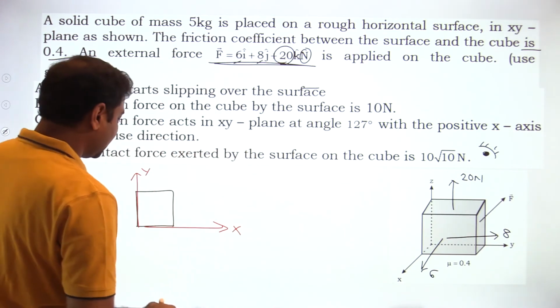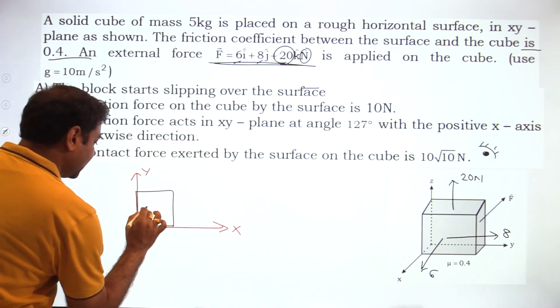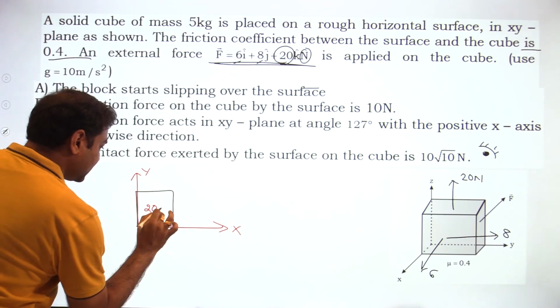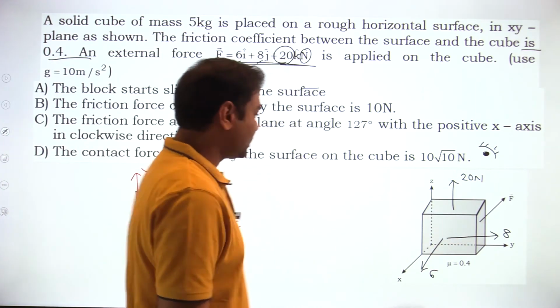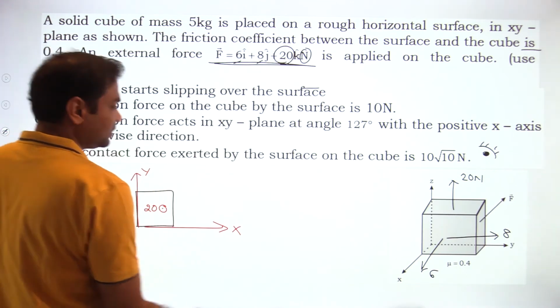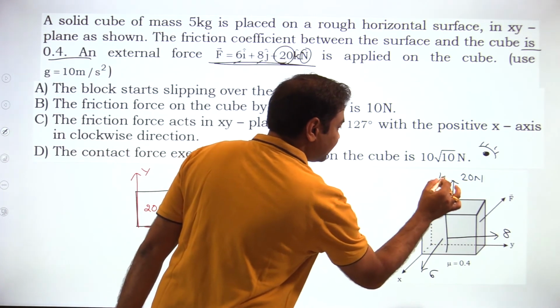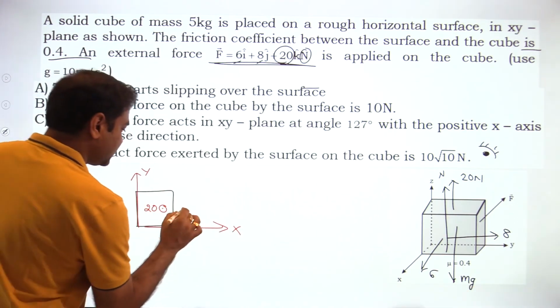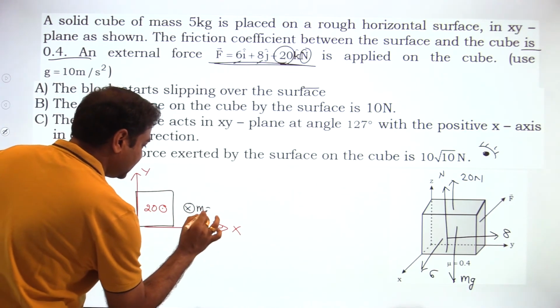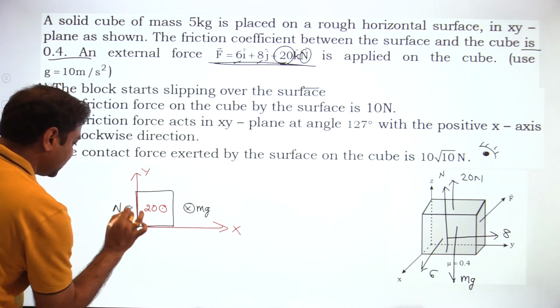Okay. So 20 Newton is coming out of the block. Even the normal reaction also will act in this way, and mg will act downward. Okay? So mg will act into the plane and the normal reaction will act out of the plane.